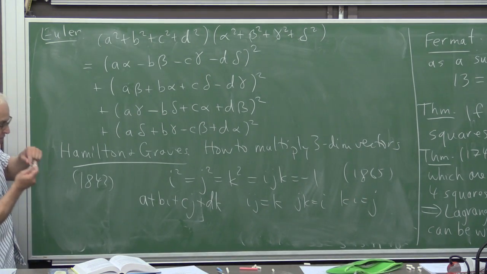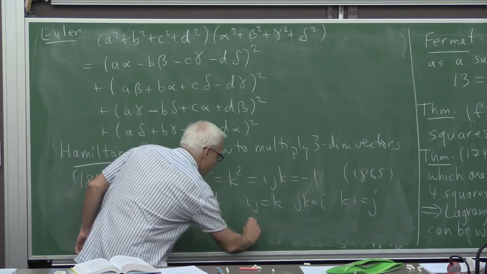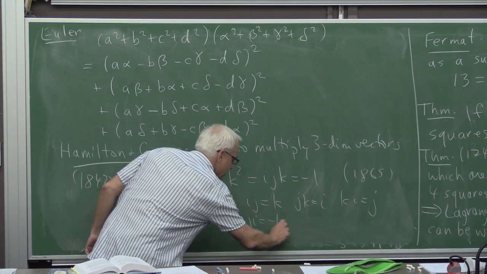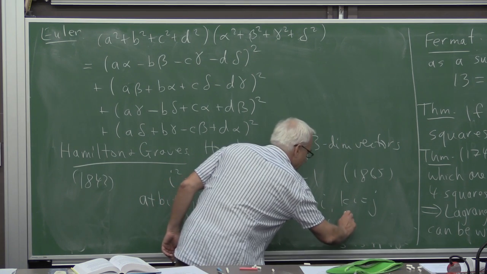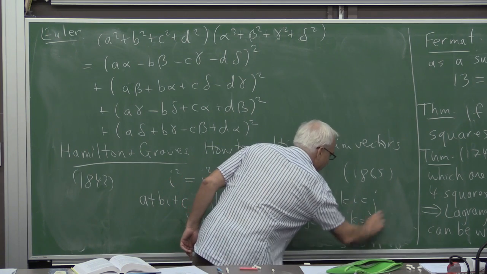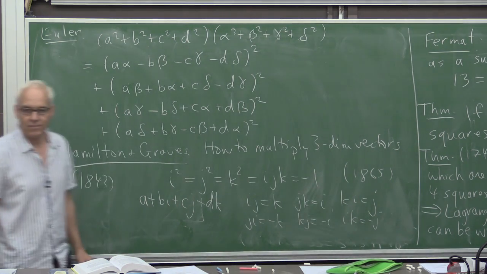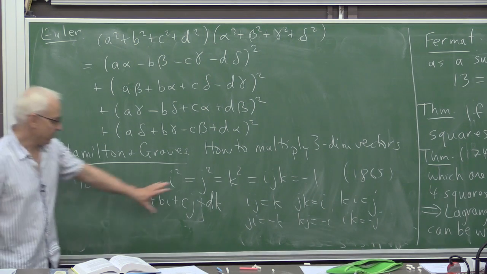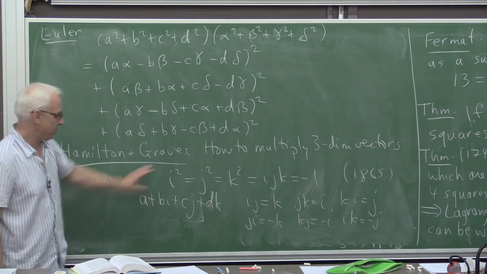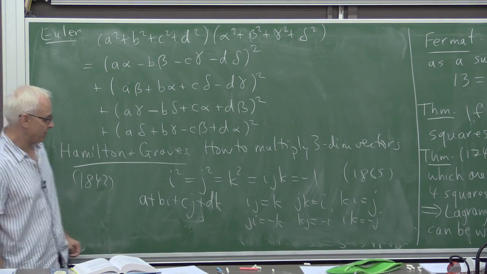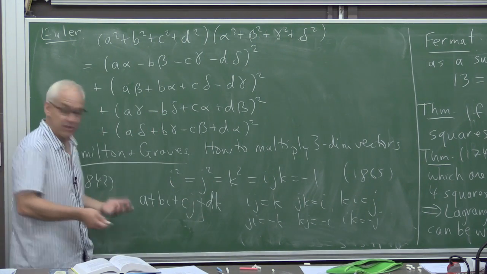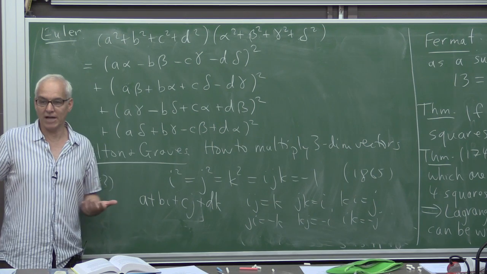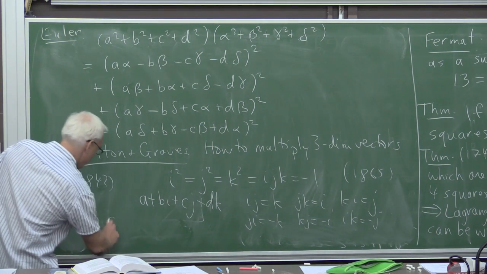But if you reverse the order, j times i is minus k, k times j is minus i, and i times k is minus j. So this is a little bit expanding on his laws, but these are the rules that allow you to multiply any two such quaternions. Okay?